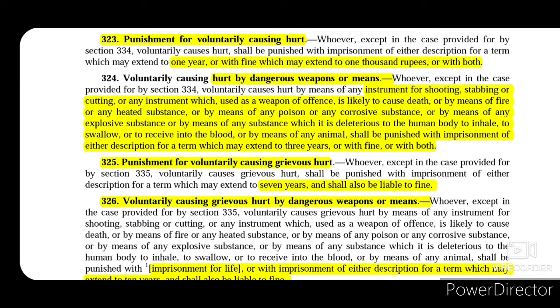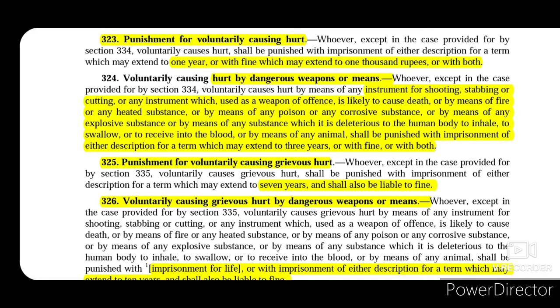or by means of explosive substance, or by means of any other substance that is deleterious to the human body, which simply means any substance which, if you inhale or swallow it, or if it gets in your blood, contaminates your blood, then in all these cases you will suffer harm or damage, or by means of any animal.